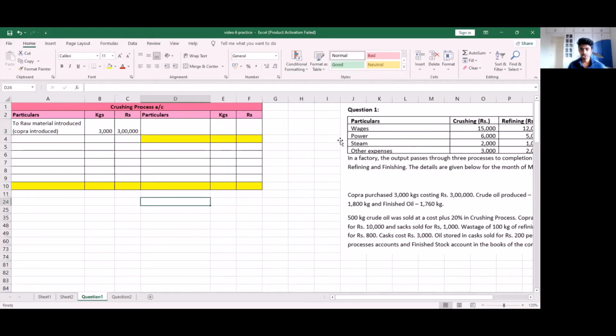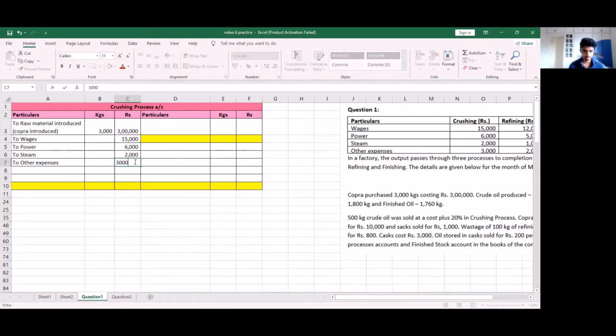Next, we have our wages, power, steam, and other expenses for the crushing process. So these will be 2 wages, 2 power, 2 steam, and 2 other expenses. I'm quickly going to fill in the amounts for these items. So we have 15,000 for wages, 6,000 for power, 2,000 for steam, and 3,000 for other expenses.